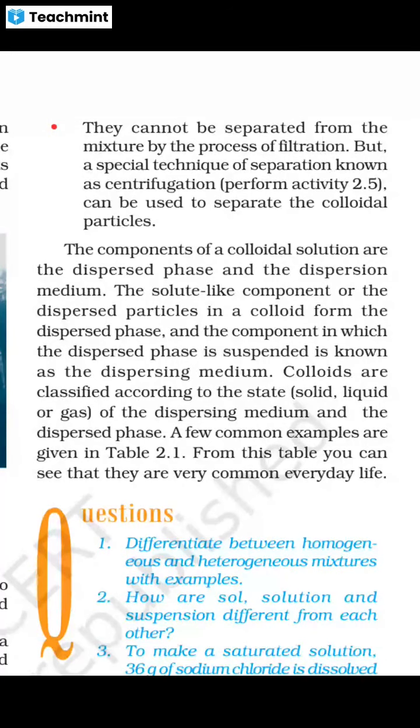The solute-like components or dispersed particles in a colloid form the dispersed phase, and the component in which the dispersed phase is suspended is known as the dispersion medium. So two things are there, with different terms: dispersed particles, mixed in a dispersion medium.